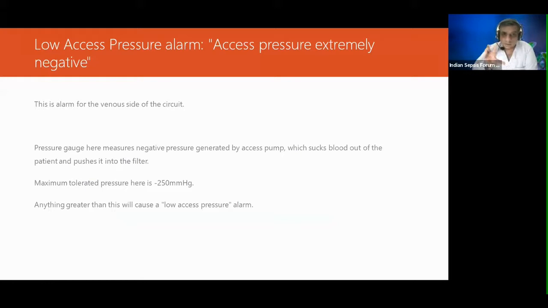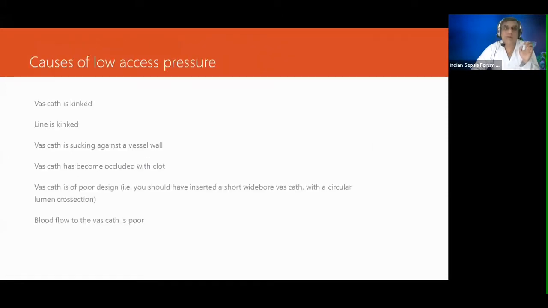The pressure gauge here measures negative pressure generated by the access pump, which sucks blood out of the patient and pushes it into the filter. Maximum tolerated pressure here is 250 millimeter of mercury. Anything greater than this will cause a low access pressure alarm. So you have to be vigilant about this alarm. What are the causes of low access pressure?